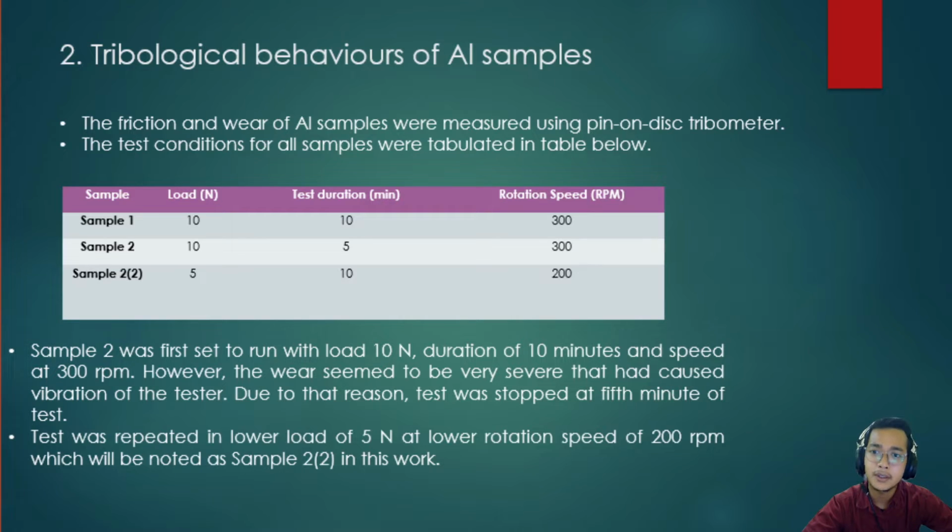The second one is tribological behaviors of aluminum samples. The friction and wear of aluminum samples were measured using a pin-on-disc tribometer. The test conditions for all samples were tabulated in the table below.